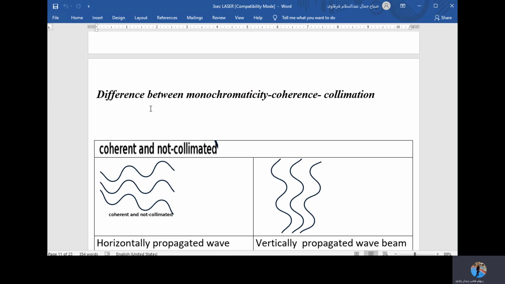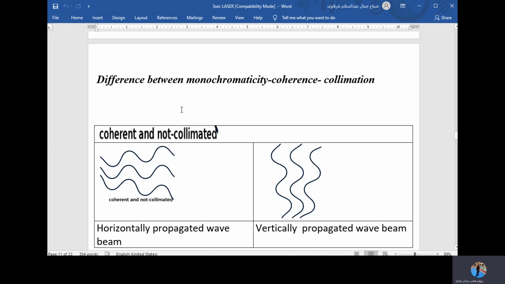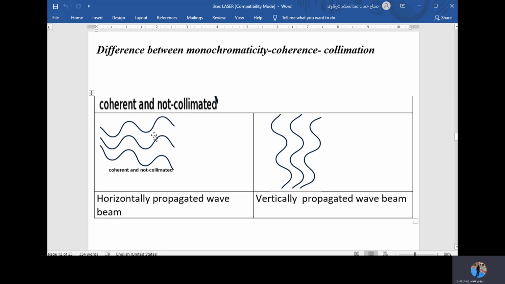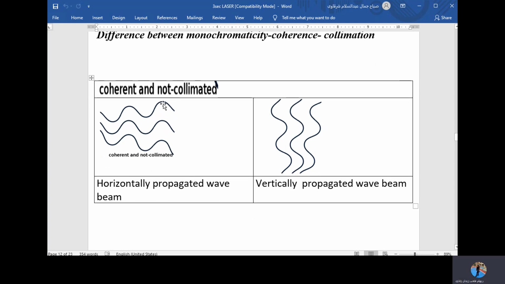These three concepts are called monochromaticity, coherence, and collimation. So I have monochromaticity, coherence, and collimation. Let's talk in the beginning about the first one that we discussed: coherence and collimation.